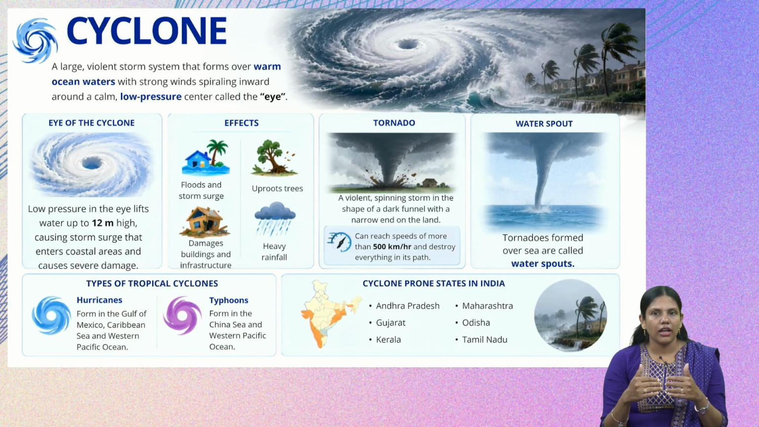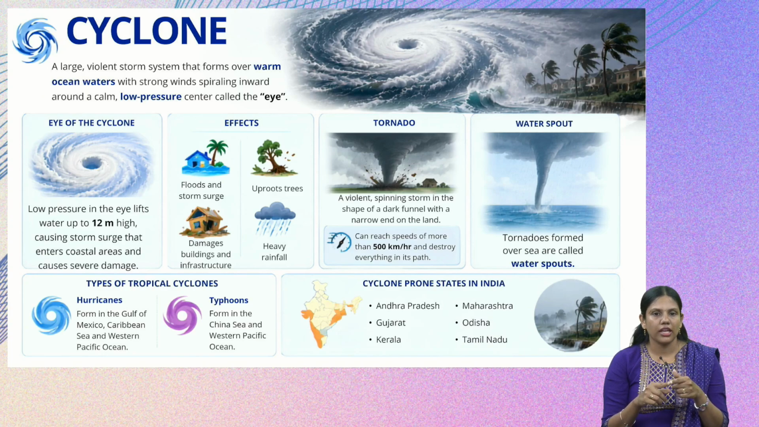And what are the effects of this cyclone? First, one is floods, and that is the storm surge, which we have seen: the water will enter the coastal areas and cause severe damage. And because of the cyclone, the wind will be very high and that may also uproot trees, and it also damages buildings and infrastructure around the coast.